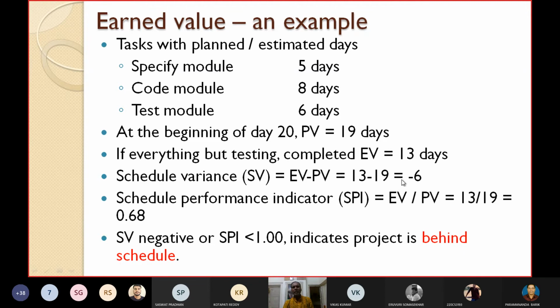EV minus PV is 13 minus 19, which is minus 6. So schedule performance indicator SPI is equal to how much? Again the formula, EV by PV. So 13 by 19 is equal to 0.68.